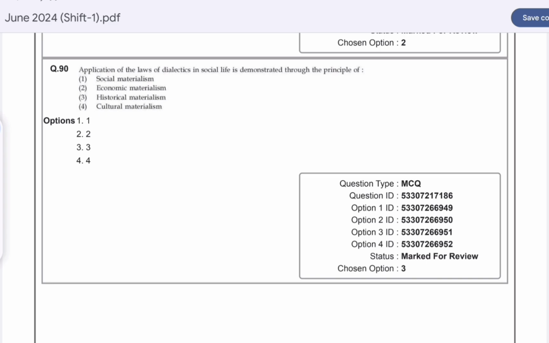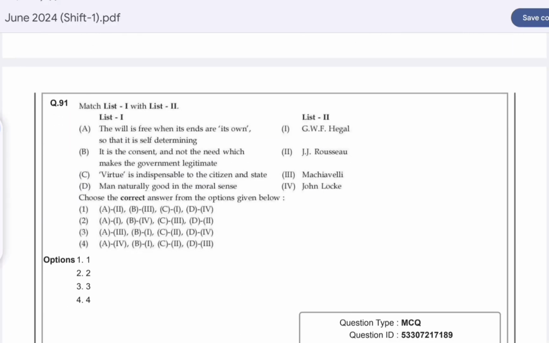Question number 90. Application of the laws of dialectics in social life is demonstrated through the principle of, option C is correct here, historical materialism. Question number 91. Match list 1 with list 2. Option B is correct here.